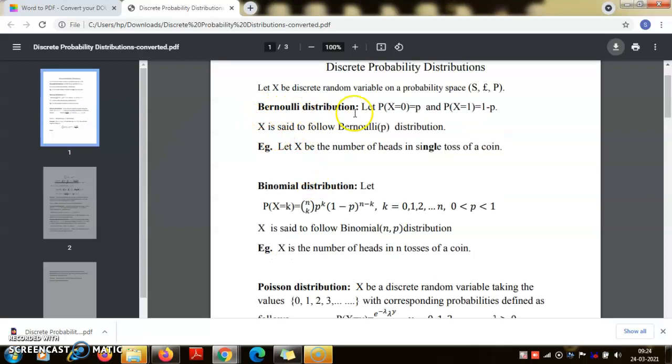So first is the Bernoulli distribution. Here the random variable is a simple random variable that takes only two values, 0 and 1. So 0 with probability p and 1 with probability 1 minus p. You can think of X as the number of heads in a single toss of a coin, where the chance of getting a head is 1 minus p, p being a proper fraction.